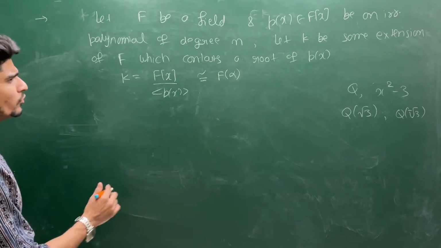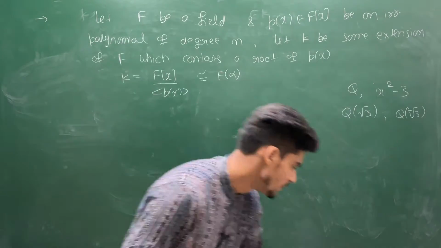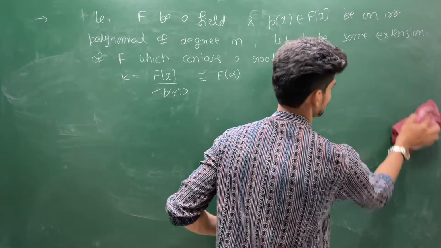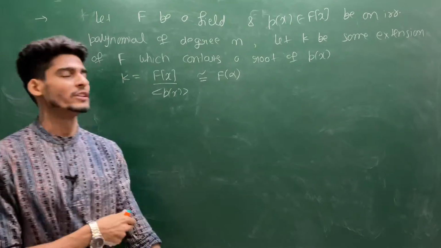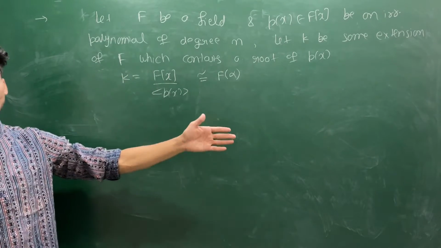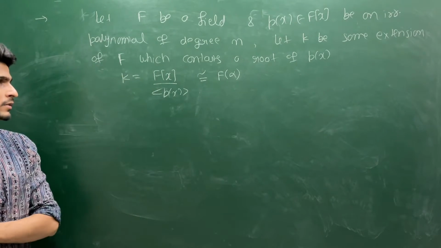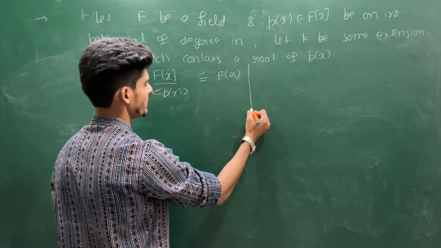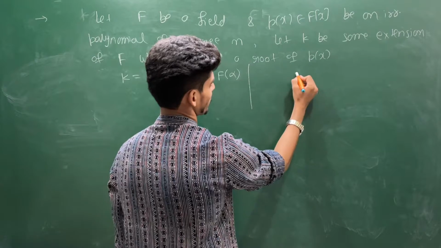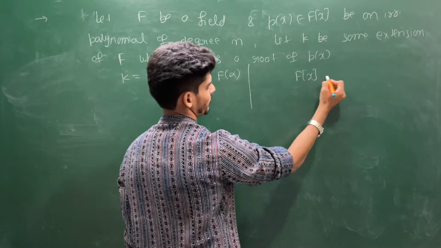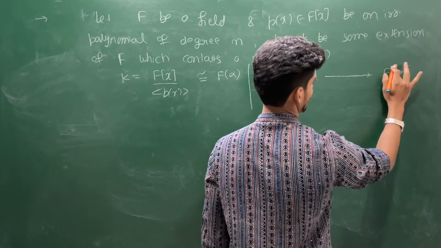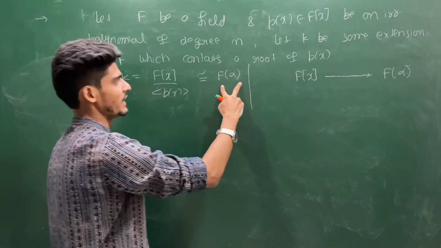Let's see the proof. The proof is straightforward because I have already told you all the mappings will be very natural in this course. I will also teach you Galois theory, and there also all the mappings will be very natural. See this thing. Can you give me a mapping from here to here? And the meaning of this structure is very clear.